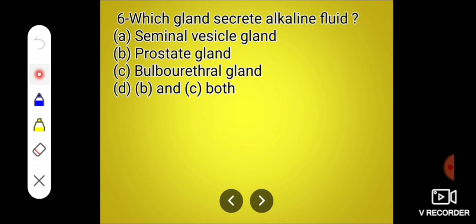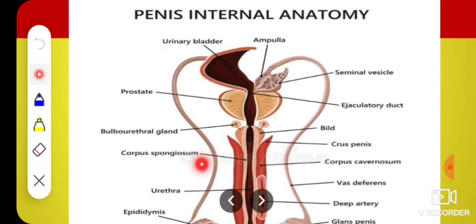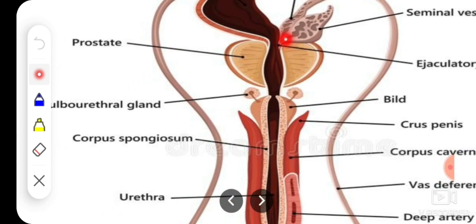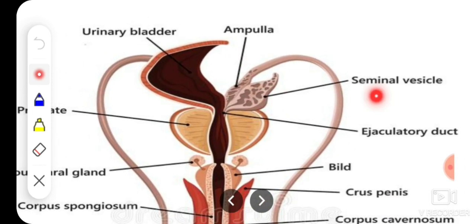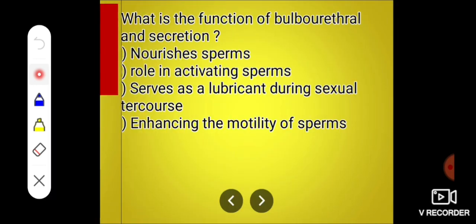Next question: which gland secretes alkaline fluid? A, seminal vesicle gland; B, prostate gland; C, bulbourethral gland; or D, B and C both. And the correct answer is B and C both, that is, this prostate gland and this bulbourethral gland secrete the alkaline fluid. You know that 3 glands are associated with the male reproductive system. These are the bulbourethral glands, which are paired, the prostate gland, which is unpaired, and the seminal vesicles, which are paired. Here the secretion of these 2 glands is alkaline in nature.